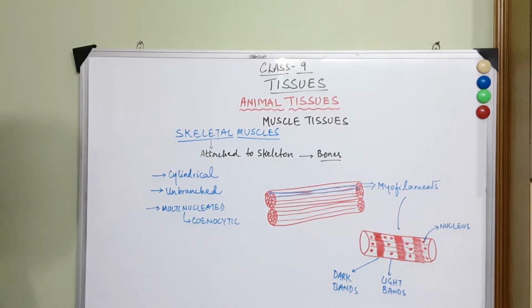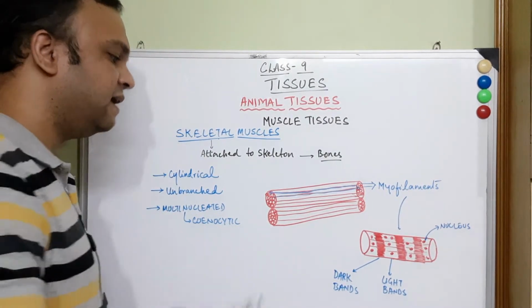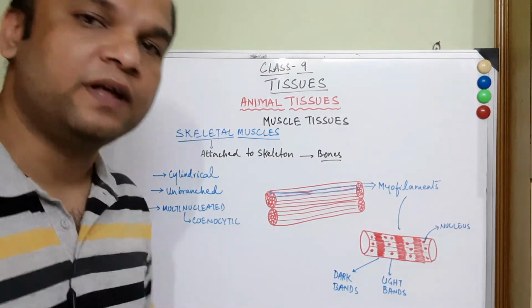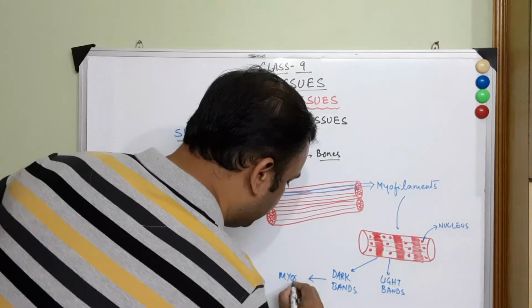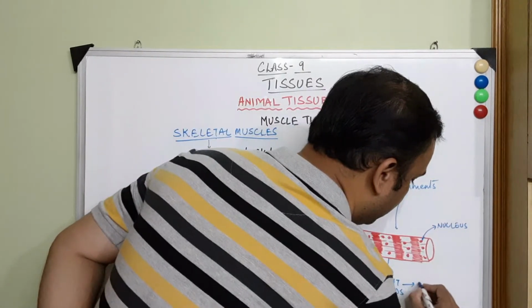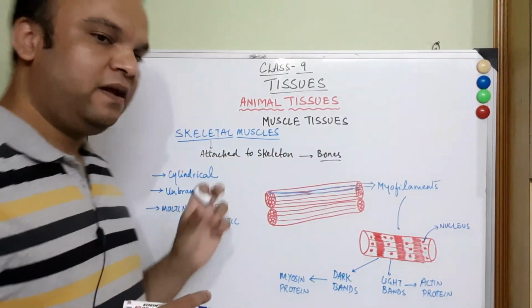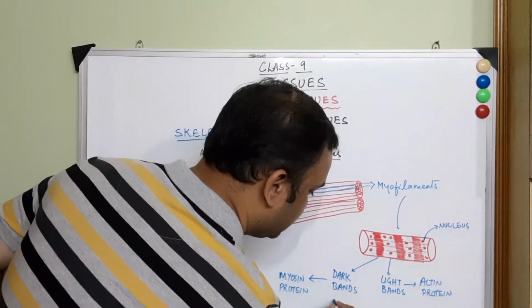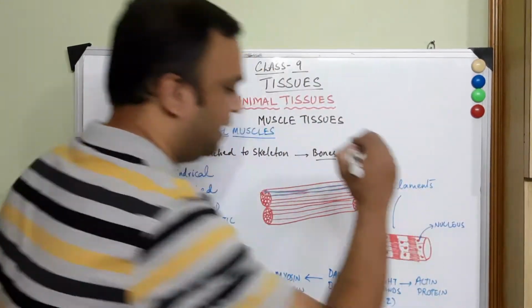Okay, let us now talk about these dark bands and light bands. Dark bands and light bands are made up of some muscle proteins. And what muscle proteins are they? Dark bands are made of myosin, and light bands are formed of actin proteins. In abbreviated form, dark bands are called A bands and light bands are called I bands.